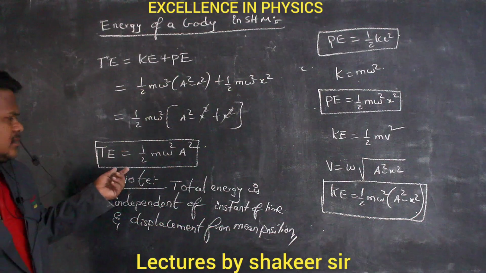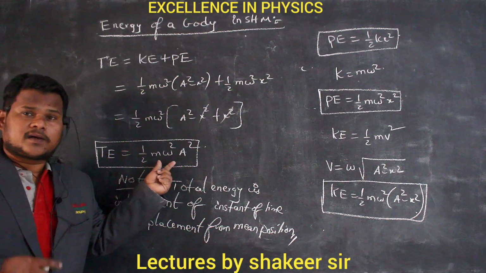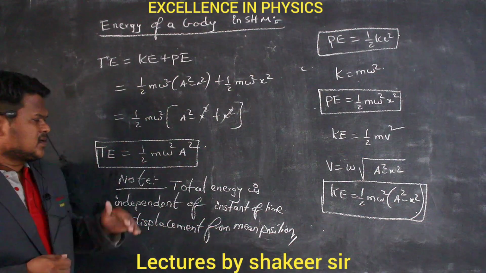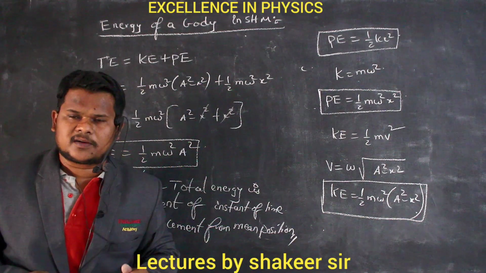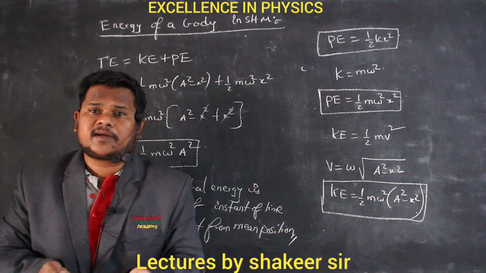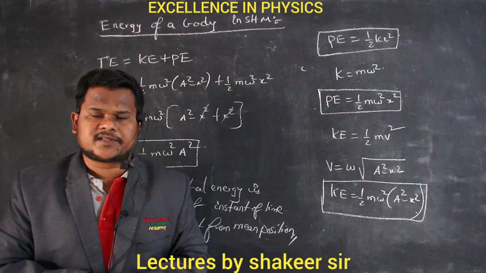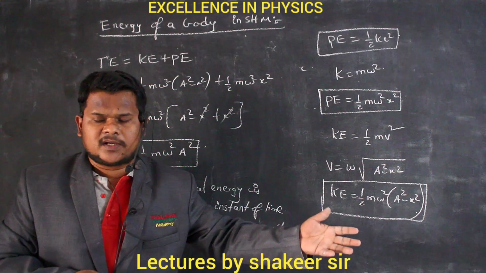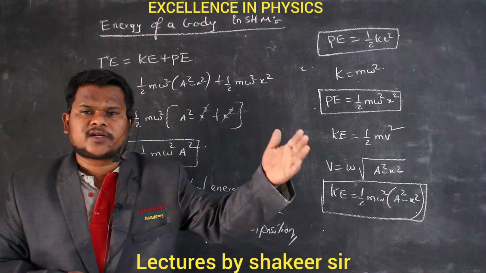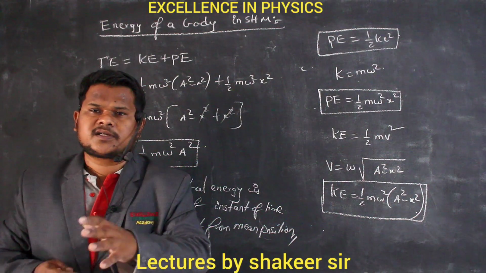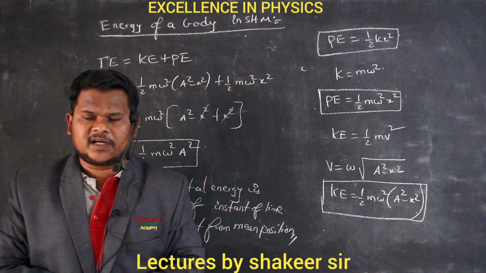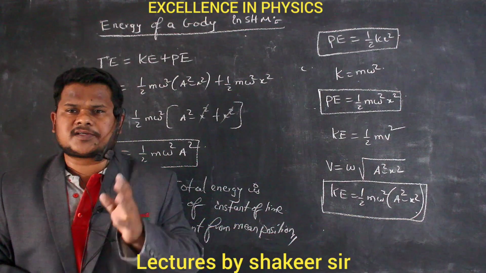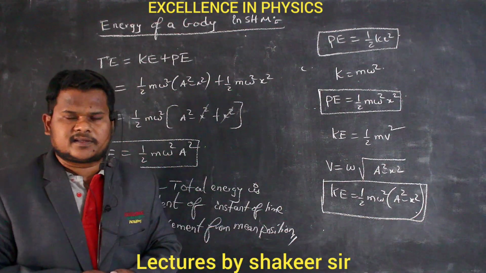Now if you see here, mass is a constant, omega is a constant, amplitude is a constant. It means total energy is also a constant. So the total energy of the particle performing simple harmonic motion is always a constant. Then what are the variables? Variables are kinetic energy and potential energy. Continuously kinetic energy changes into potential energy when the body is traveling from mean position to extreme position. When the body is returning from extreme position to mean position, potential energy slowly converts into kinetic energy, and at the mean position, kinetic energy becomes maximum. So potential energy and kinetic energy interchange with each other, but total energy is always a constant. Clear? So this is one method of understanding these equations.